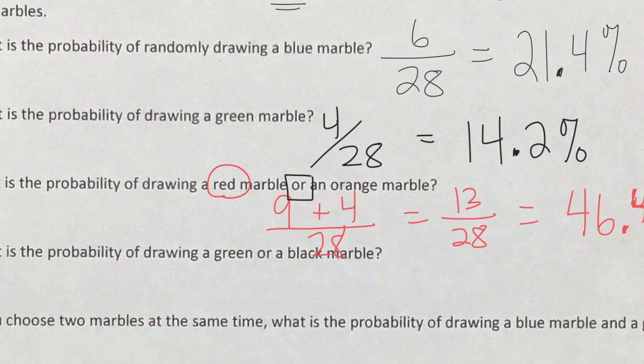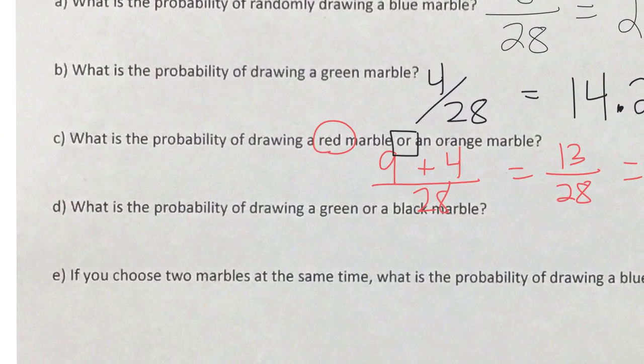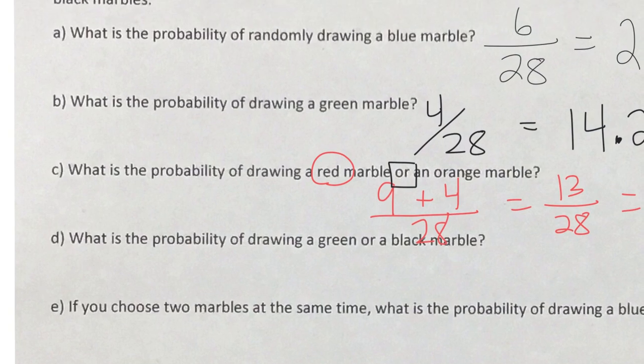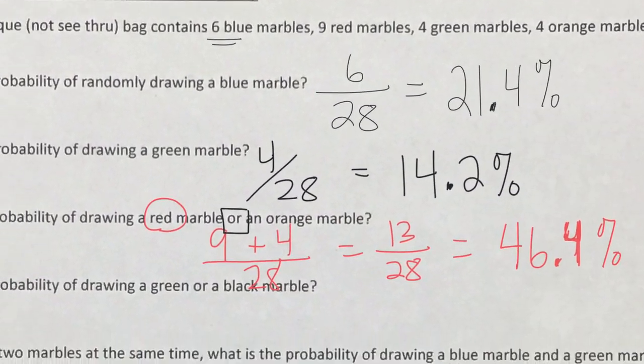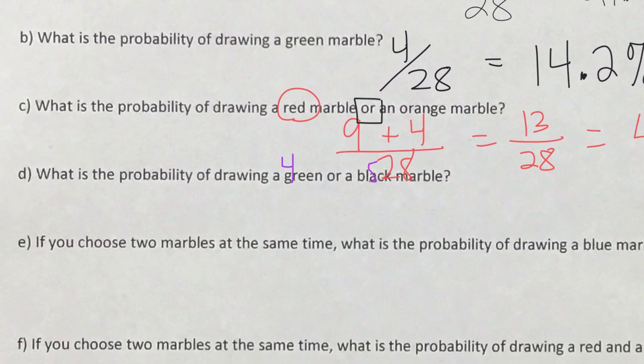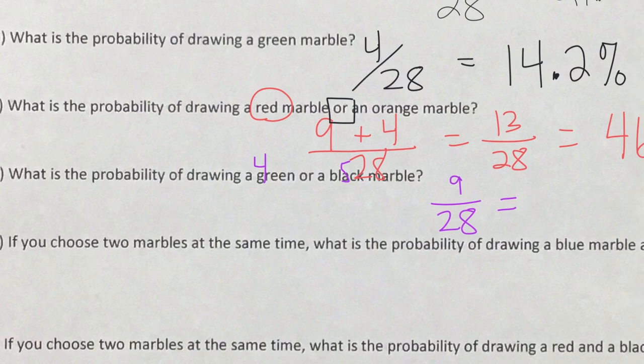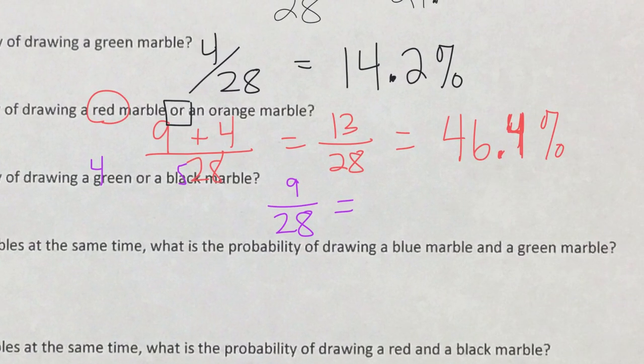Black or green, green or black. So how many green marbles were there? 4 greens and 5 black marbles makes a total of 9 options. So 9 divided by 28 as a decimal is 32.1%. So with ors, we add the totals together before we divide by the total number of options. We're adding together the smaller numbers and dividing by the biggest one.